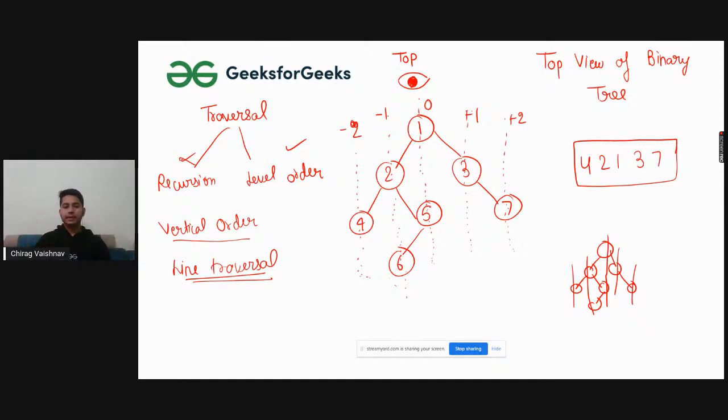But in the case of level order traversal, we build a case from the starting. We traverse level by level. So in the case of level by level, what you have to do is go to the top view.